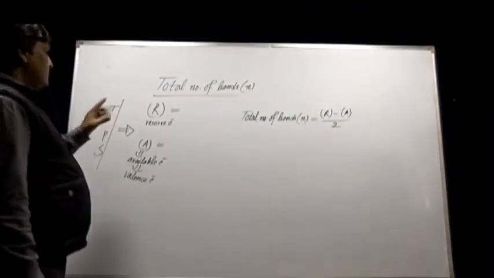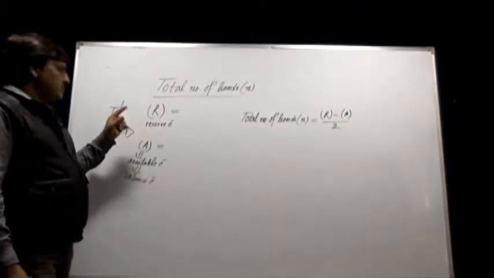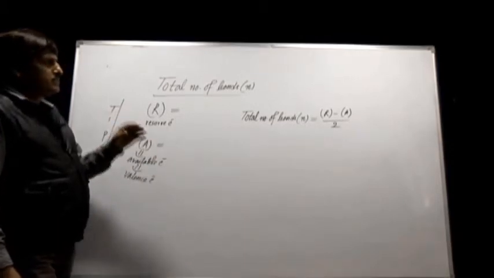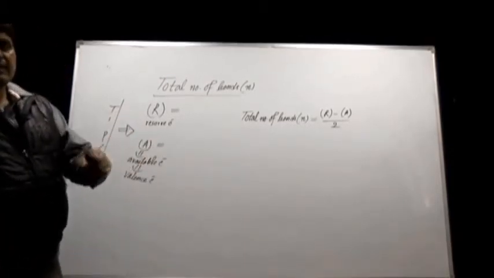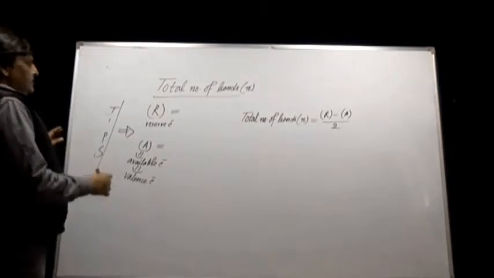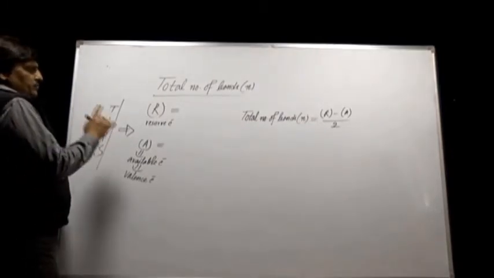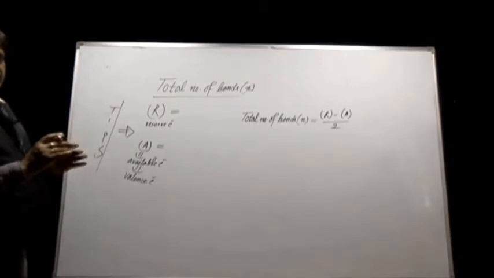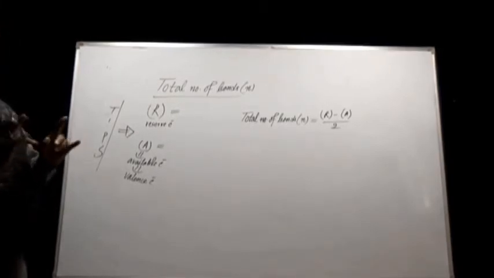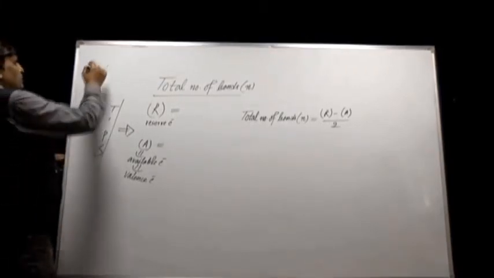Here remember, reserve electron is nothing but the maximum capacity of electrons that an atom or element can accommodate. The value of reserve electron for all the atoms or elements except hydrogen will be 8, and for hydrogen it will be 2.